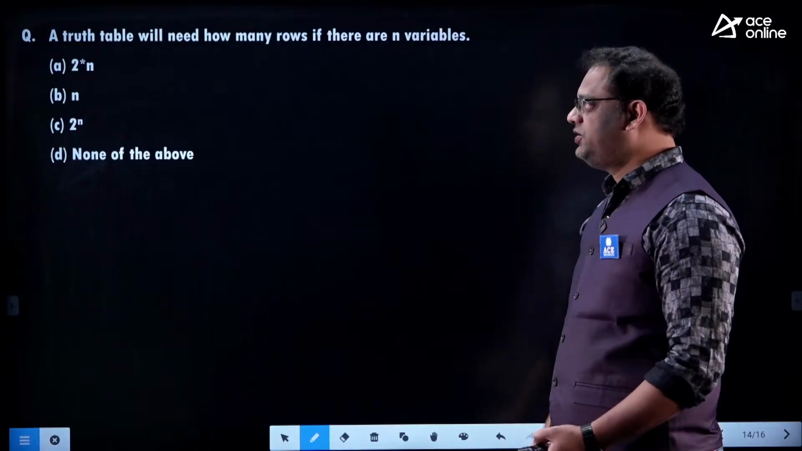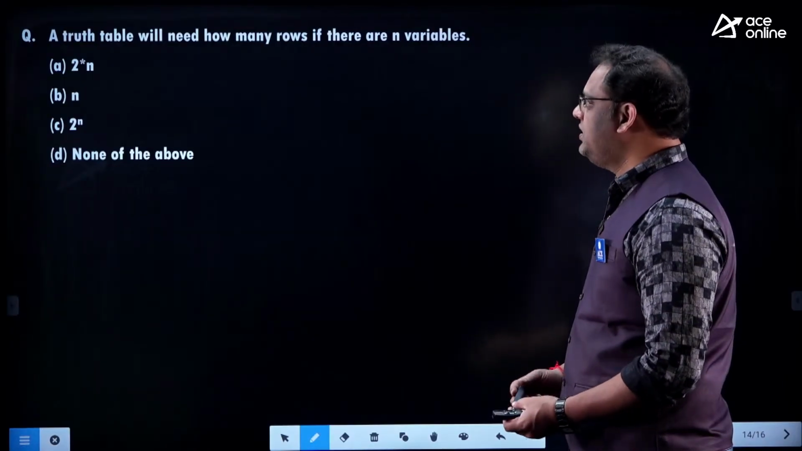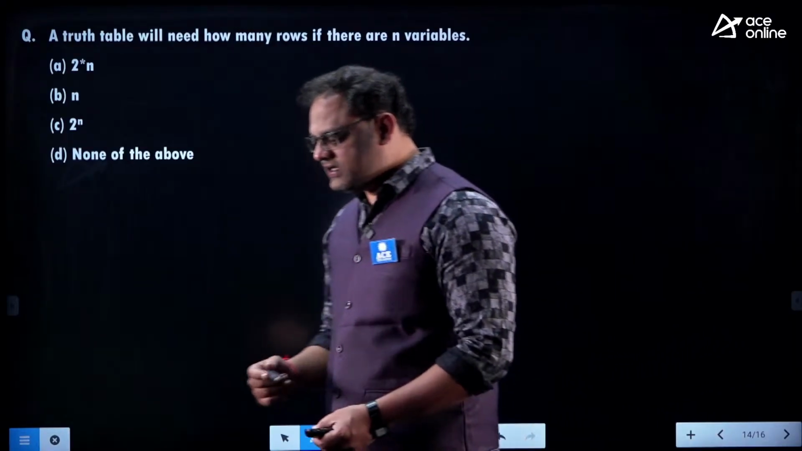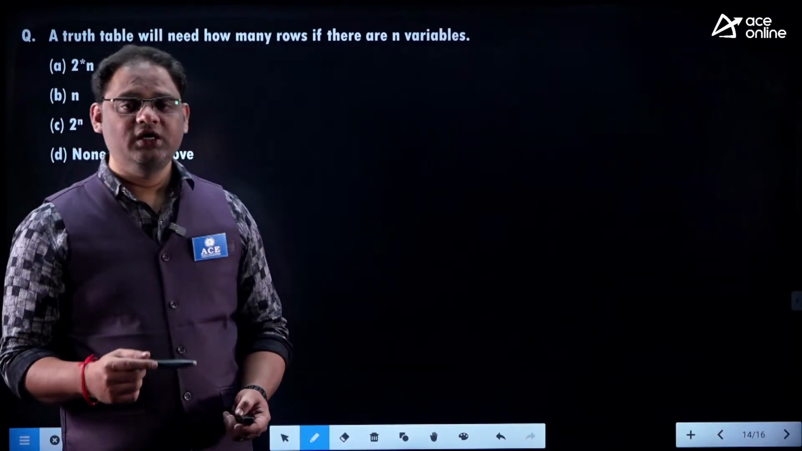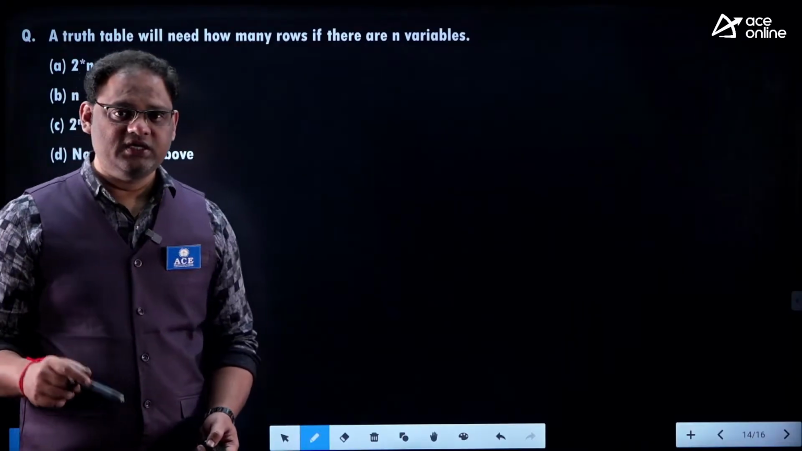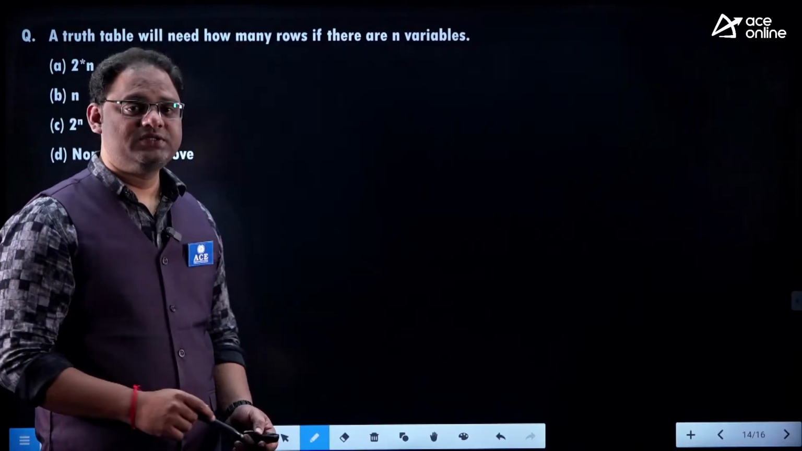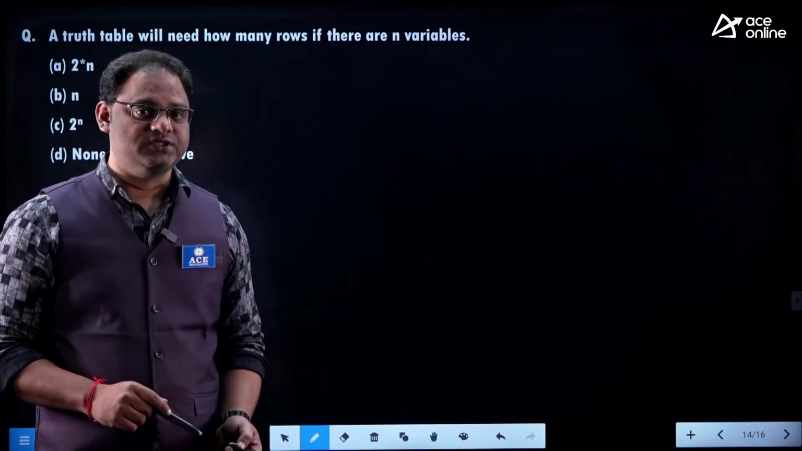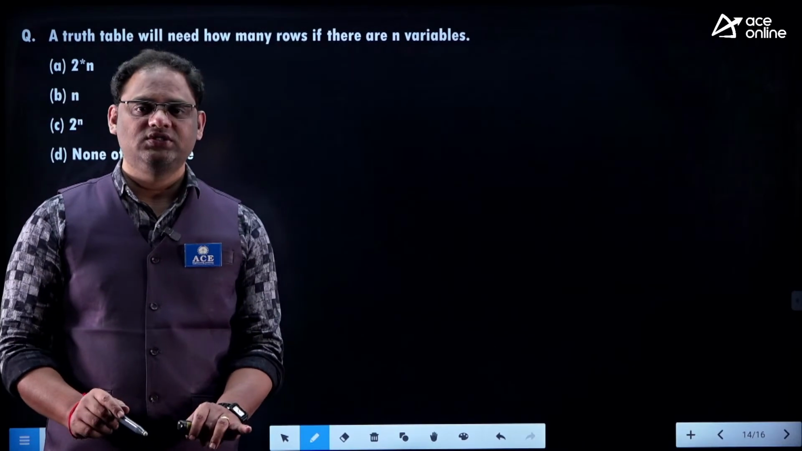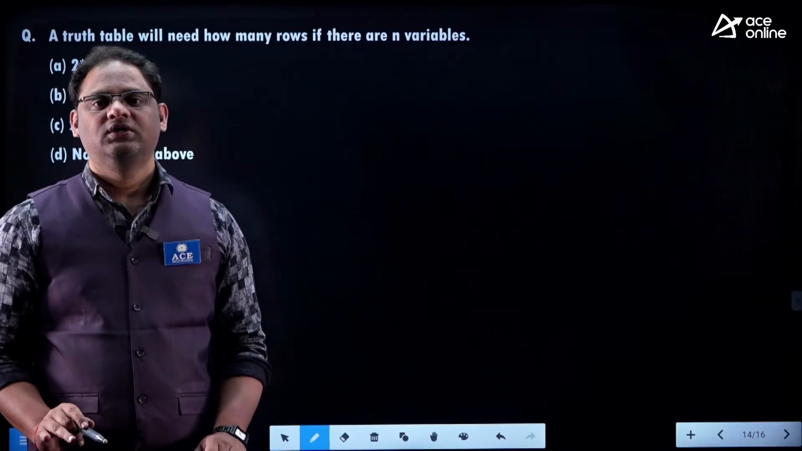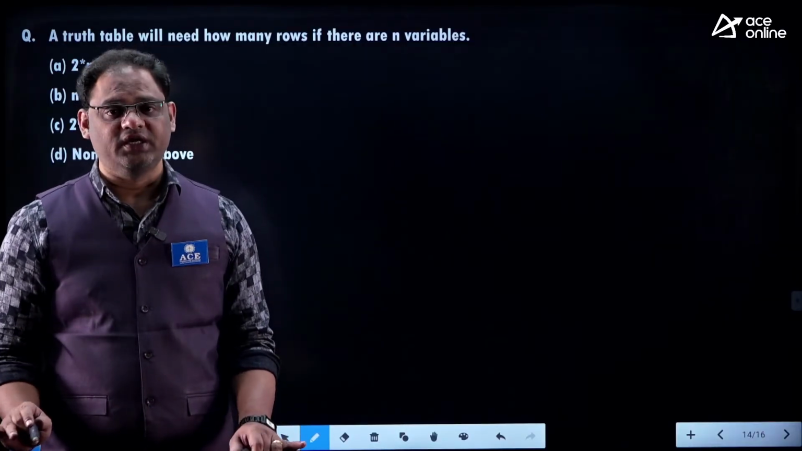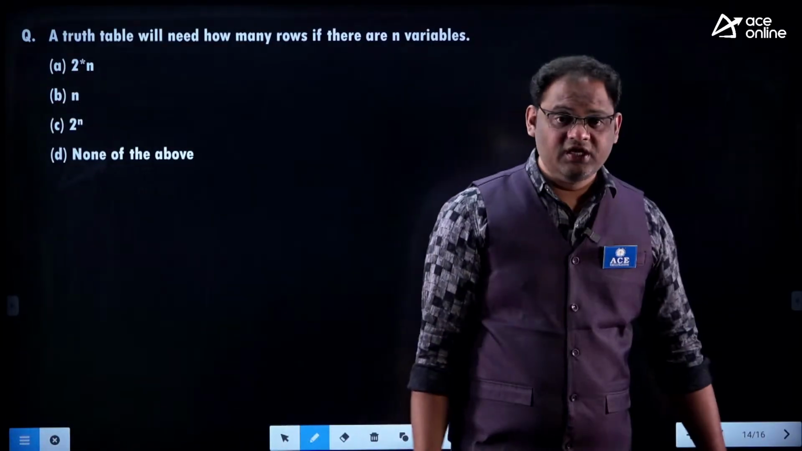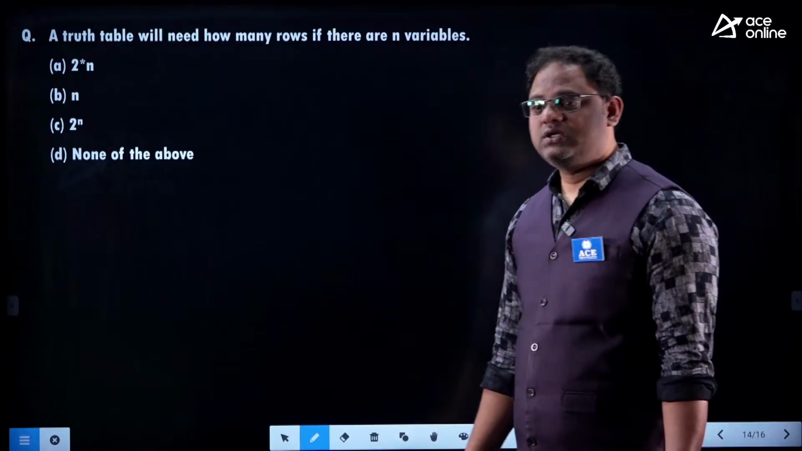Now see this, a truth table will need how many rows if there are n variables. As I told you earlier, in GATE preparation, if it is 100%, ISRO preparation is just 60% of it, particularly in our discrete mathematical structures. If you focus more on 1 mark questions, that is almost 99% enough. You see this question, there are n propositional variables, how many rows you can get?